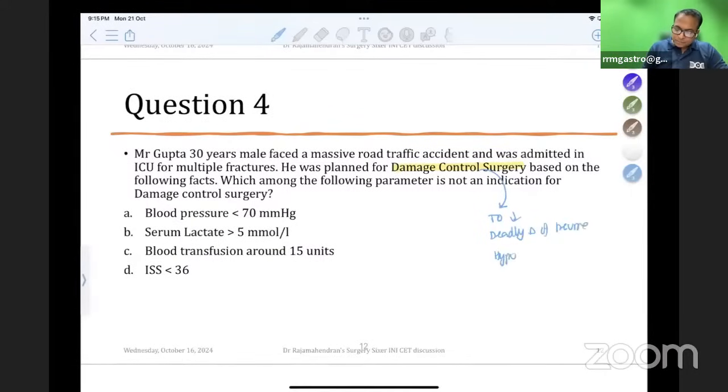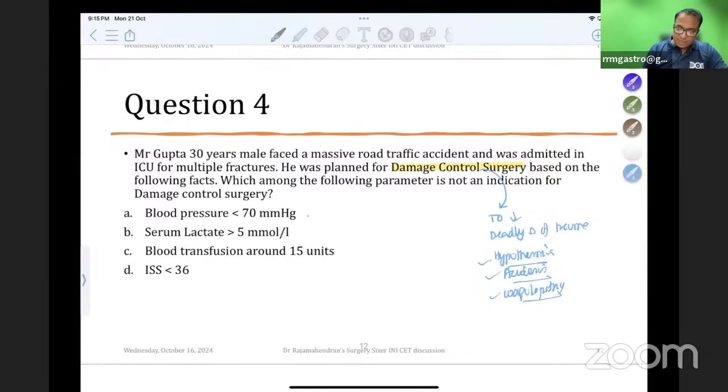Hypothermia, acidosis, coagulopathy. Hypothermia, acidosis, and coagulopathy is the deadly triad of trauma. To decrease this hypothermia, acidosis, and coagulopathy, I will do a simple surgery which will not be a complicated one. Can you tell me which is the answer for this?